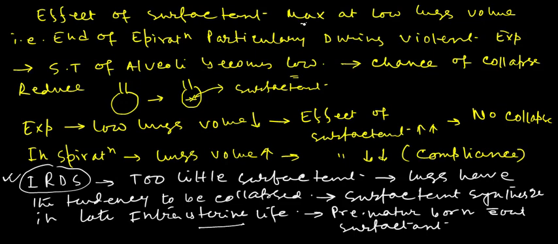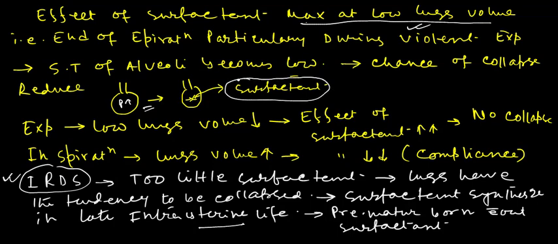The effect of surfactant is maximum at low lung volumes, and low lung volumes are seen during expiration, because during expiration the pressure is high, so the lung volumes become low. In these low lung volumes the lungs have the tendency to collapse, and during this time the surfactant comes into operation. Surfactant also plays a crucial role during violent expiration, because the lung volume is greatly decreased. So during expiration the effect of surfactant is very high, and due to its action the lungs will not collapse.